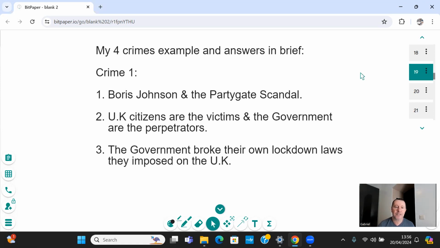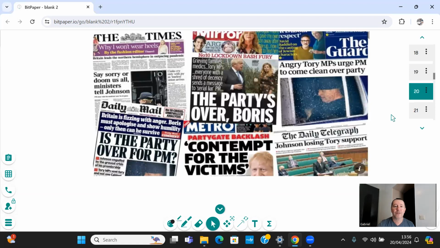And why did this receive media attention? Of course, it's the government. They're supposed to lead by example, but on this occasion they didn't. The government broke their own lockdown laws they imposed on the UK. And here is just some of the press coverage it received. It received lots of media attention for a very long time. And it meant that Boris Johnson had to step down as Prime Minister due to this crime that they all committed. So that's crime number 1.